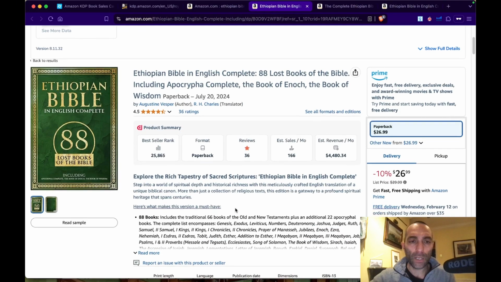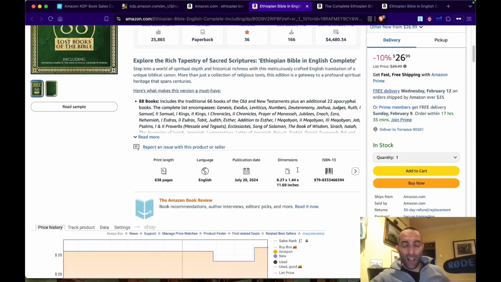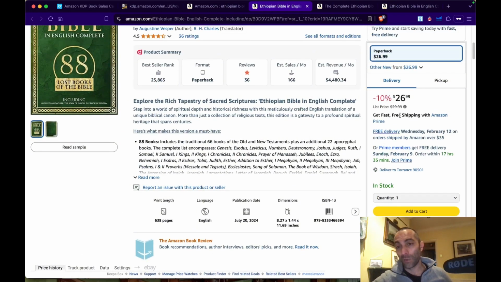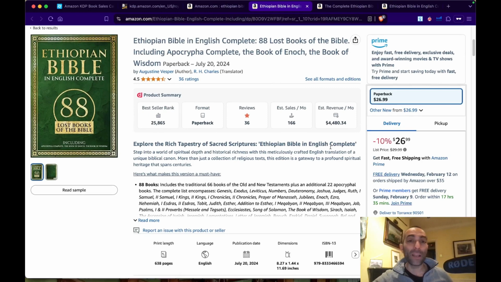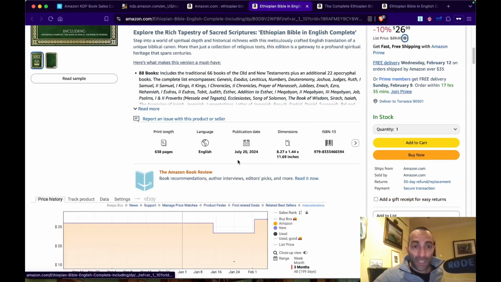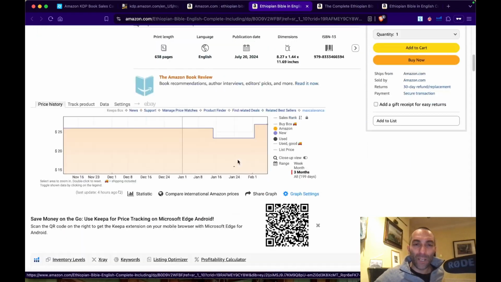So this one, first one here, Ethiopian Bible in English complete. 88 lost books of the Bible, including Apocrypha complete, the Book of Enoch, and the Book of Wisdom. So this is how you normally publish on this one. To be fair, it's like a bundle that people do, and you will see this. It's 638 pages, and that's why the price is good. Normally, the price tag is pretty high. That's why also they're profitable. This is $30 for one book, but it's about 700 pages. Nonetheless, it's pretty good. We're gonna have a look how much money it's making.